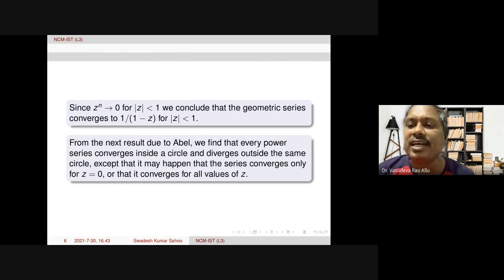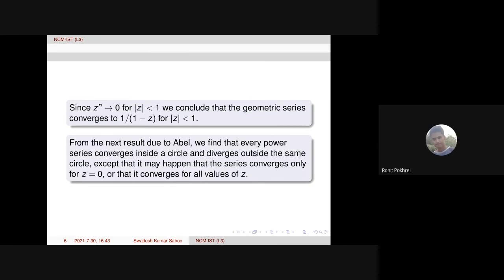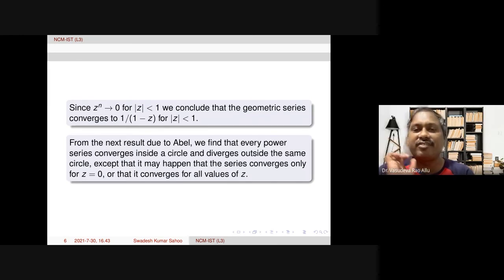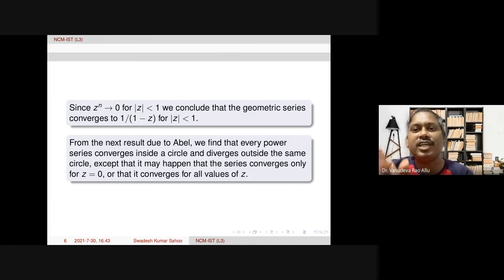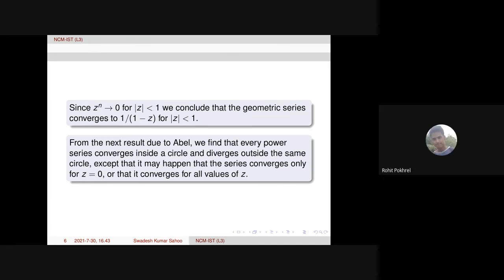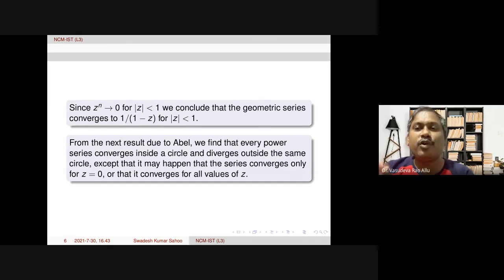Rohit, you are saying summation z power n by n converges at minus 1. Therefore, in mod z less than 1 it converges, at 1 it diverges, and therefore for mod z greater than 1 it diverges. The maximum radius is 1, so 1 is the radius of convergence.